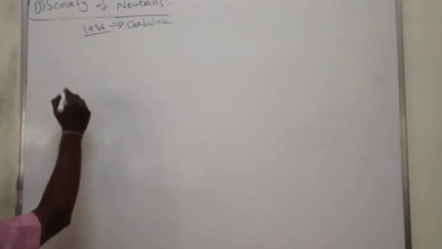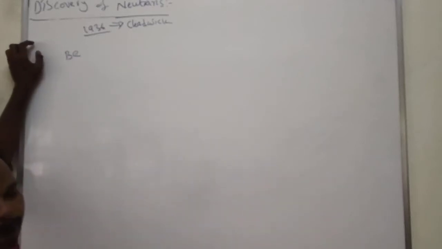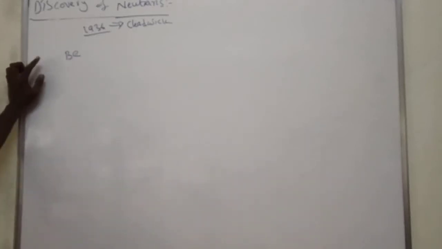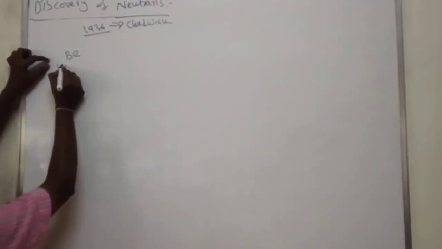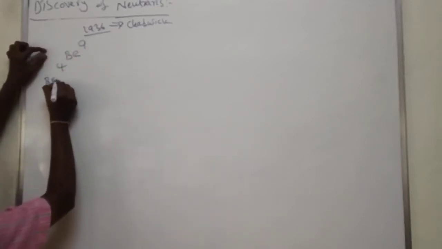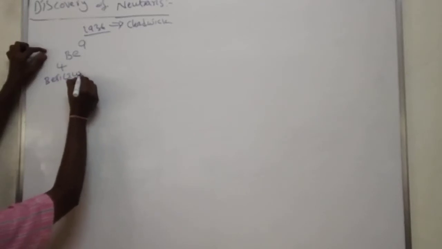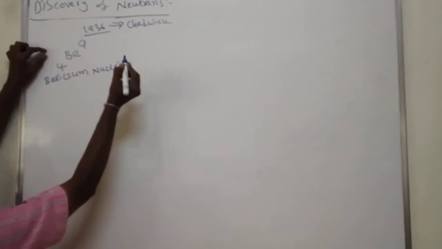He took one beryllium nuclide, an atomic species. The atomic number of beryllium is 4, and the atomic mass of beryllium is 9.